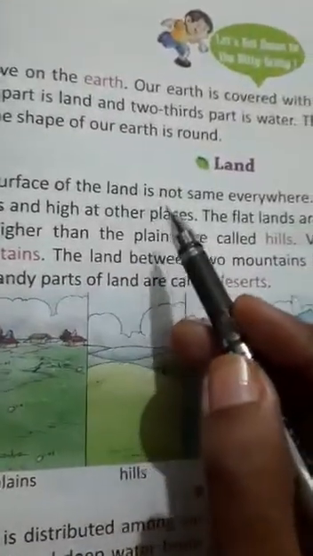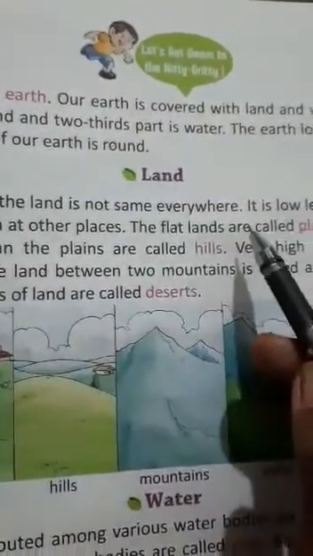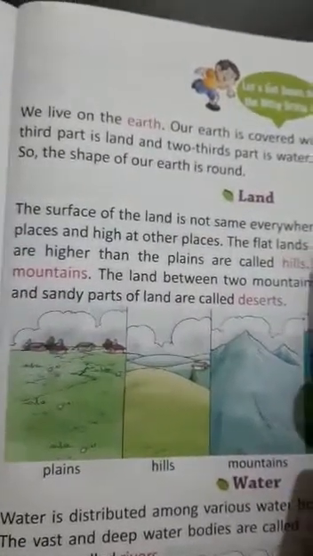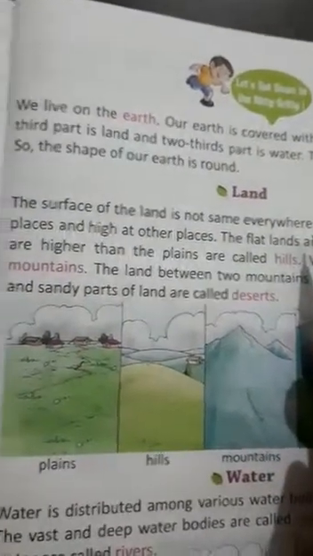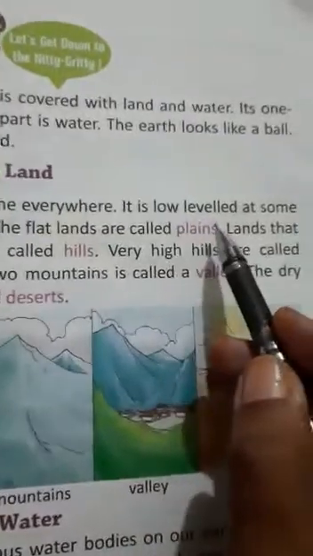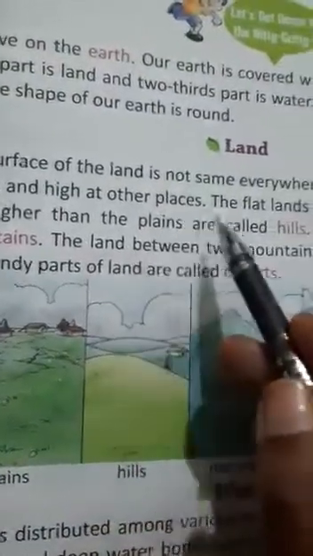The surface of the land is not same everywhere, children. We live on land, we live on earth, but surface is of different type. It is not same everywhere. It is low leveled at some places and high at other places.